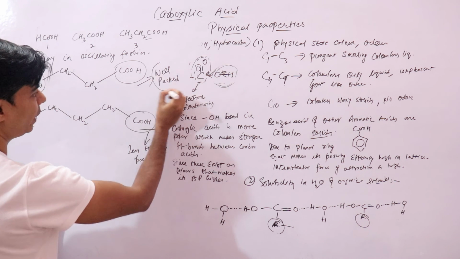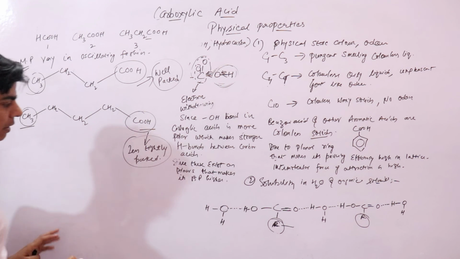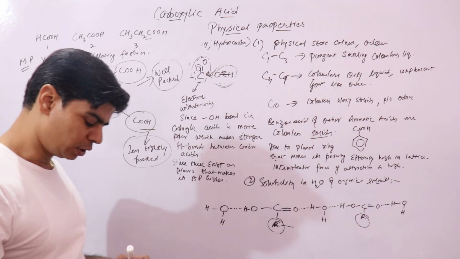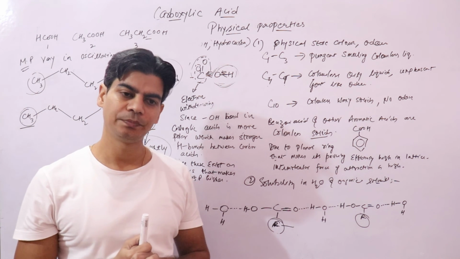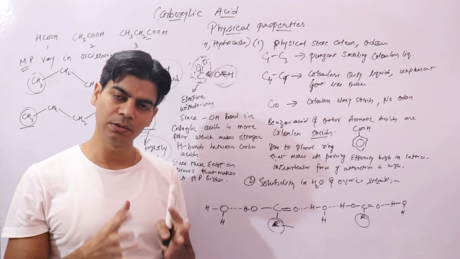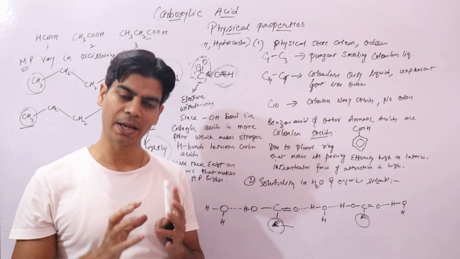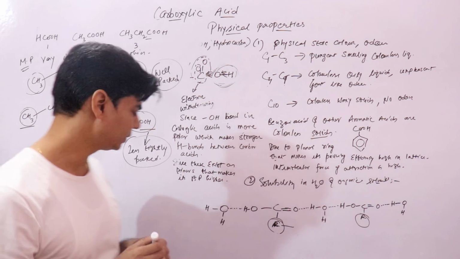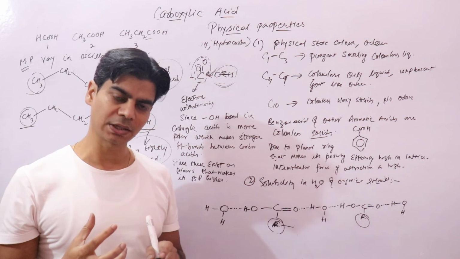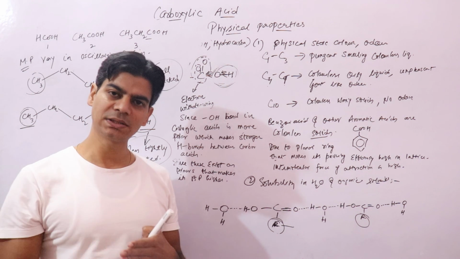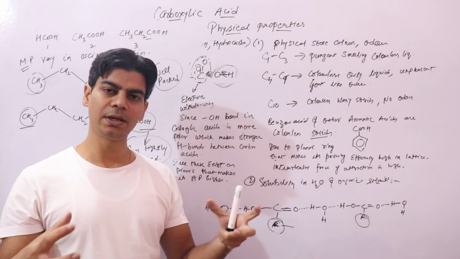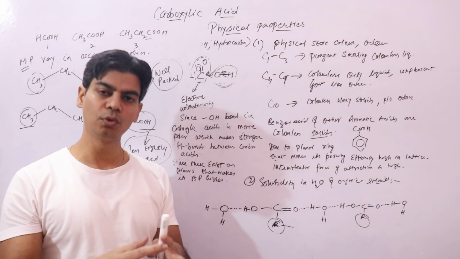Now if these are well packed and these are less tightly packed, obviously the molecules that are less tightly packed have less force of attraction, right? Since they have less force of attraction, you need to give them less energy in order to separate, or to make their molecules move apart.